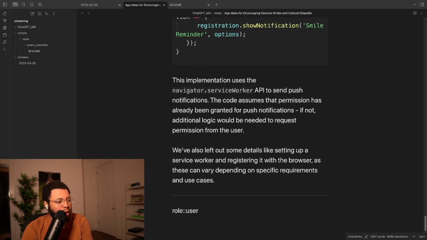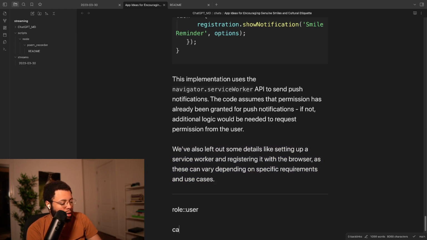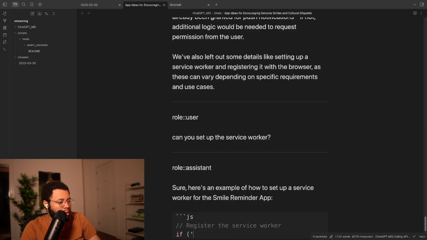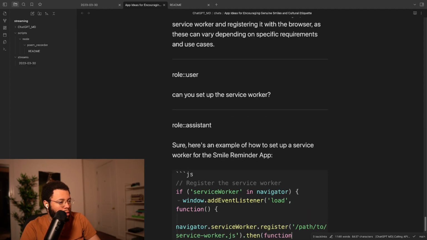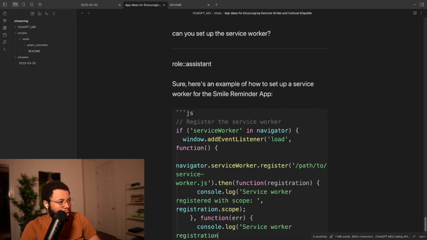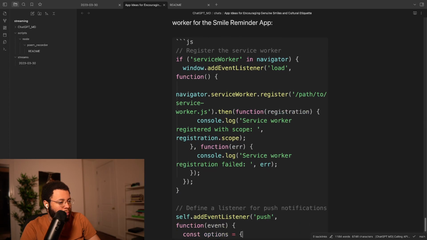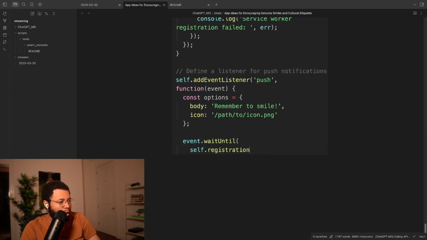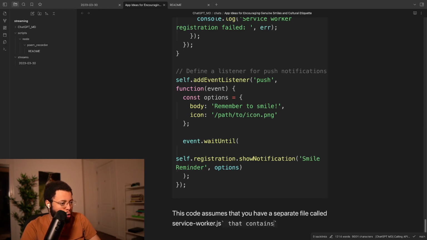Okay, so setting up the service worker. Okay, so can you set up the service worker? Look at it go.